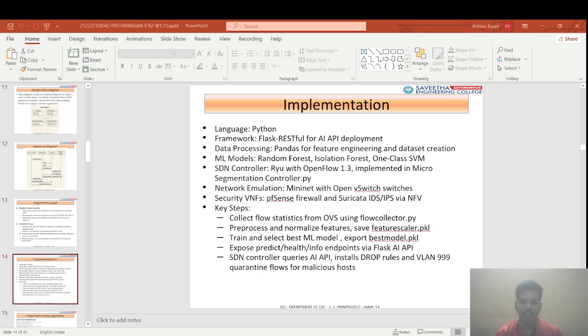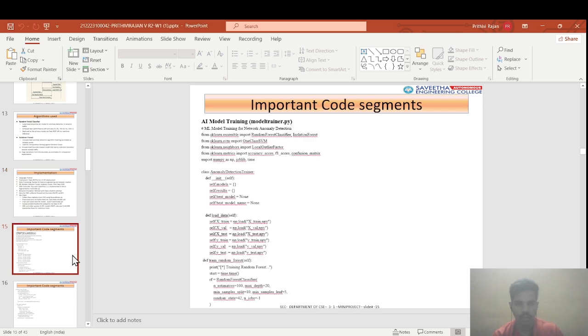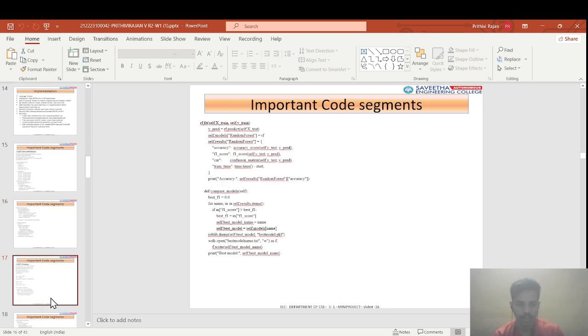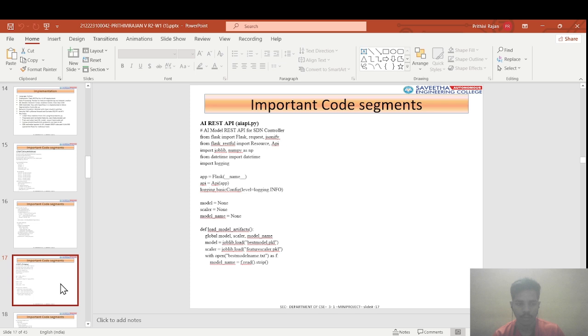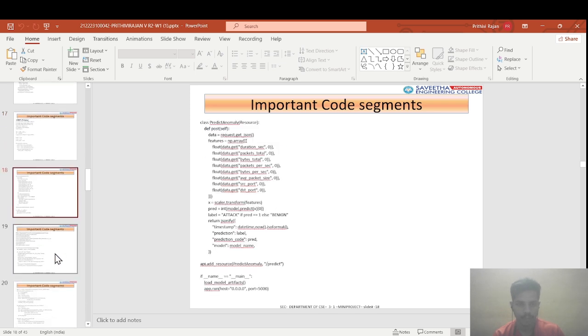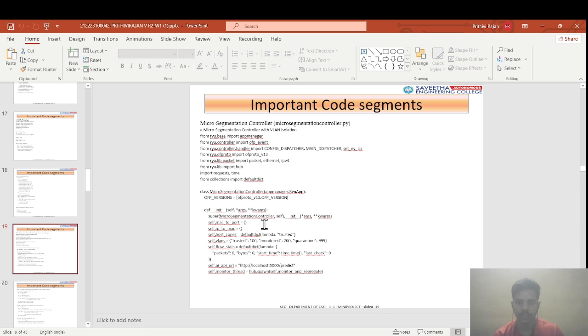Implementation stack. The stack used in this project: language Python, web Flask RESTful, data pandas and NumPy, ML training with scikit-learn, SDN with Ryu controller and OpenFlow 1.3, network Mininet plus Open vSwitch, VNF pfSense and Suricata. These are the important codes. This is for model training. This is for the Flask API. This is for microsegmentation using VLAN.